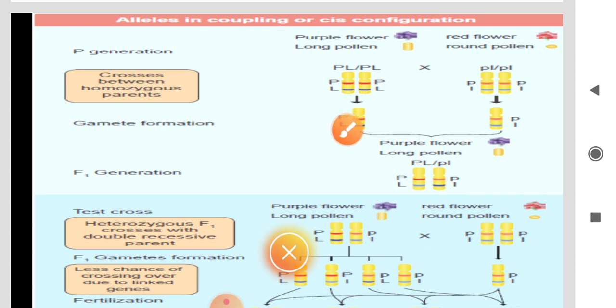At that time, new gametes are formed from the parental cells. Here one gamete is capital P capital L, and the other is small p small l. These two gametes are fused with one another to form purple flower long pollen. So only the parental character is produced. The F1 generation has the parental character: purple flower with long pollen only.